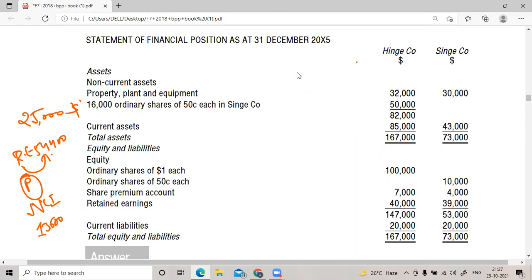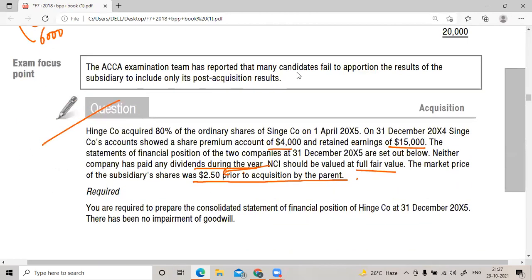Sir, how much is the goodwill? Okay, see, as you know, you will be taking the consideration transferred. Here the ordinary shares, 50 cent into 16,000 makes it 8,000. And 8,000 in this seems 80%. I think 80% is almost given in the question.